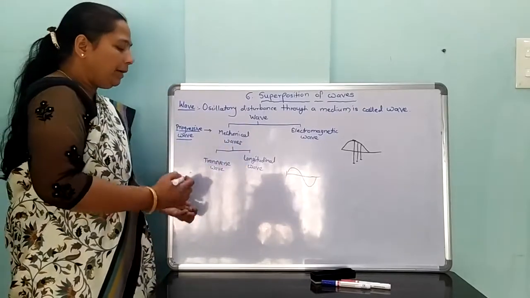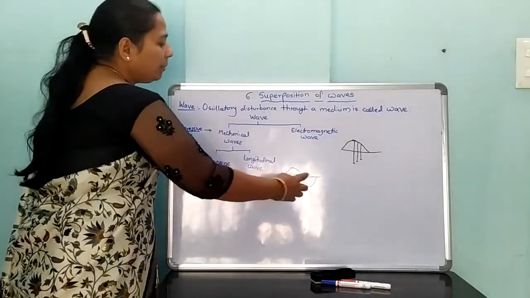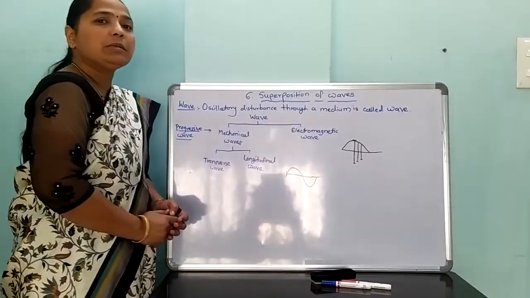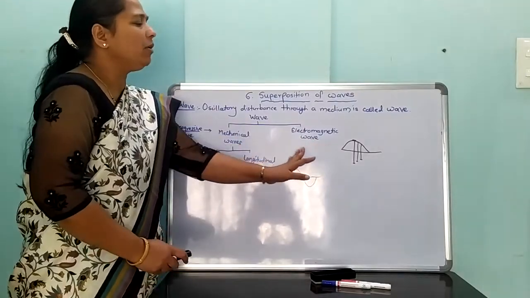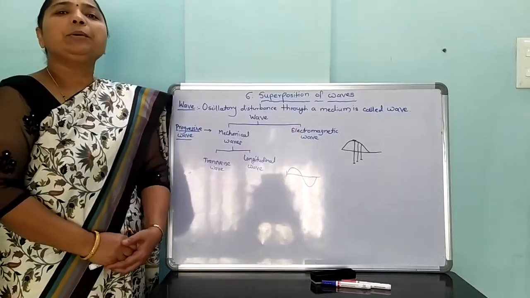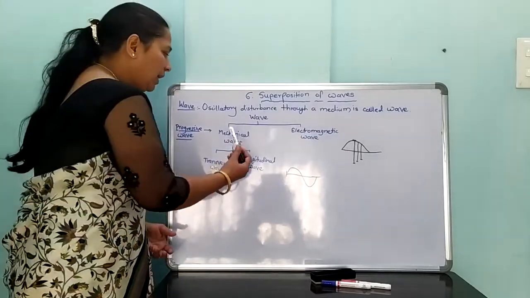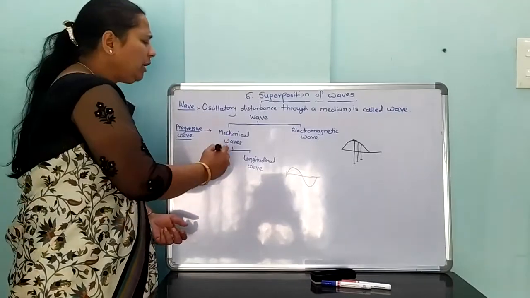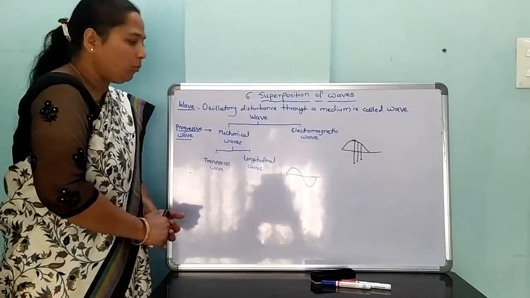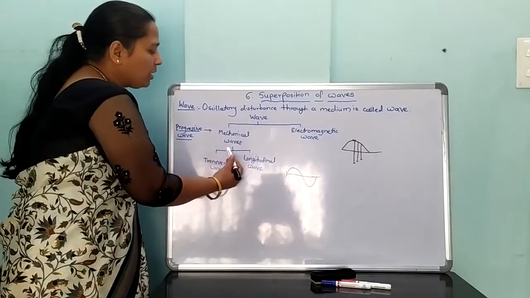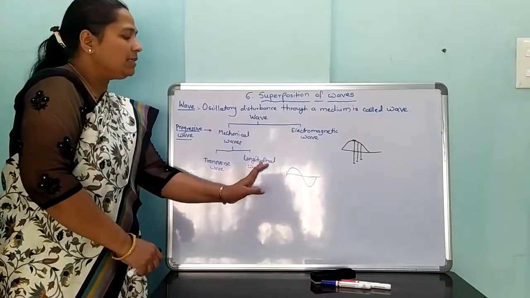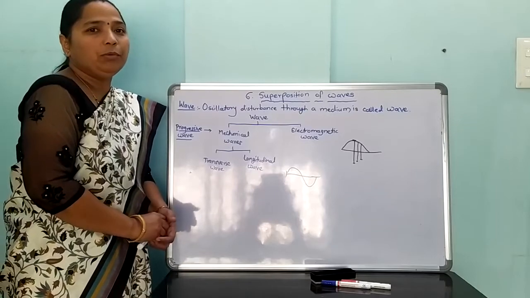The waves that propagate through a medium are known as mechanical waves. For electromagnetic waves, a medium is not necessary for the propagation of light or the wave. Those waves are known as electromagnetic waves. For mechanical waves, a material medium is required for propagation. Mechanical waves have two types. First one is the transverse wave and second one is the longitudinal wave.